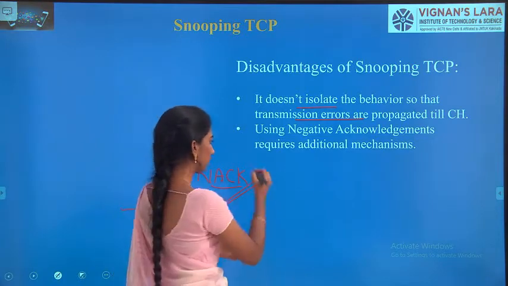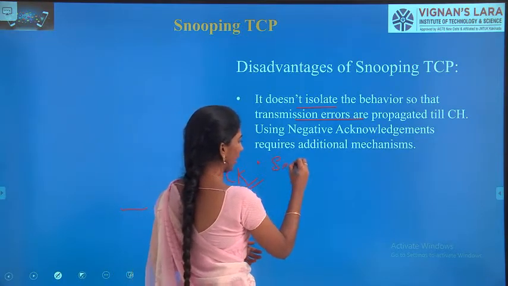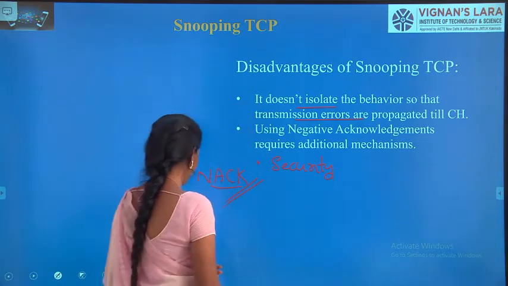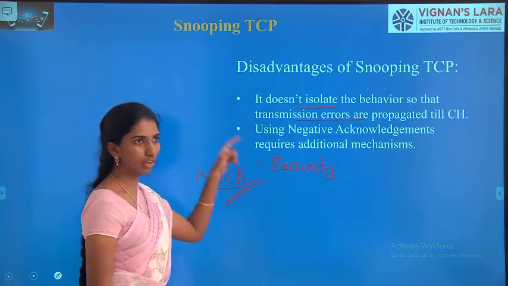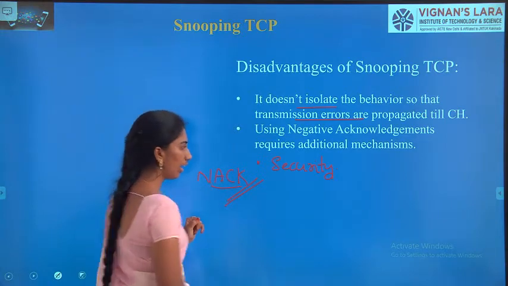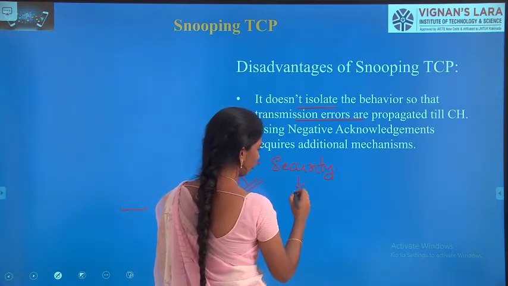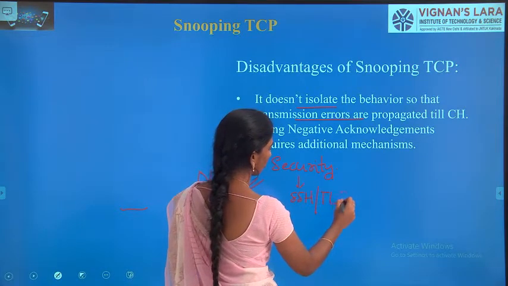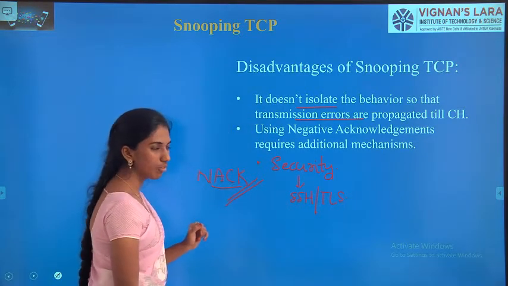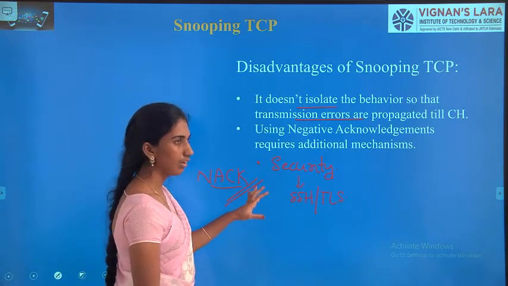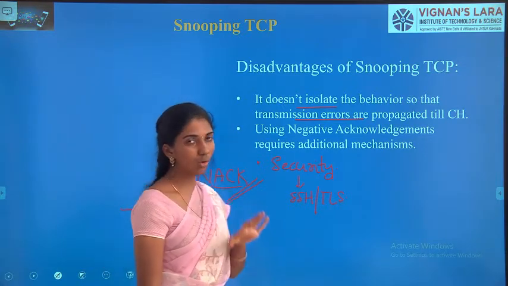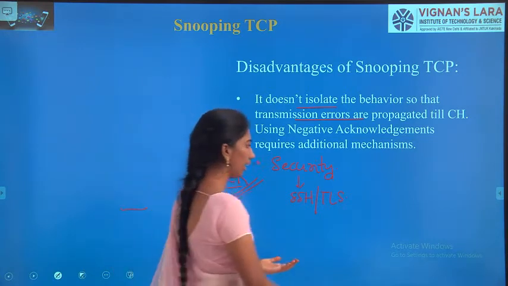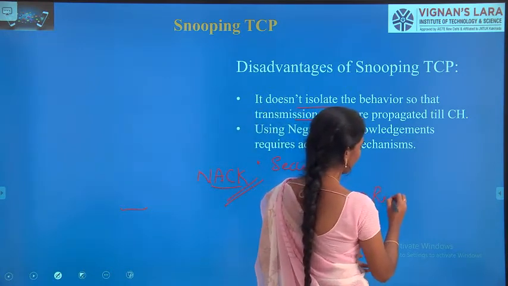And the third one is security. Why is security a drawback here? In our upper layers of transport we have SSH or TLS, that means transport layer security. If the encryption is done end to end, and a local retransmission is done, there might be a chance of thinking that it is a replay attack.